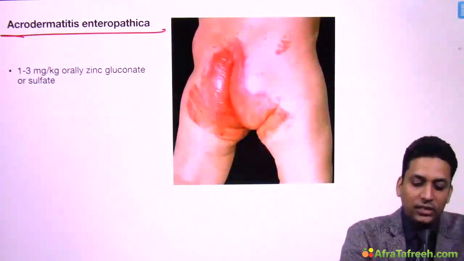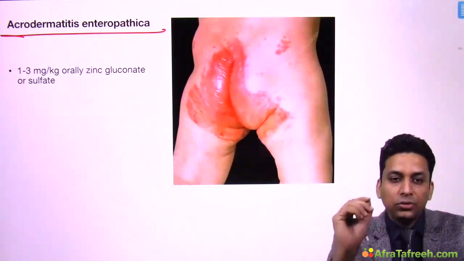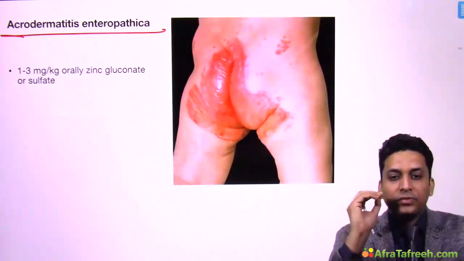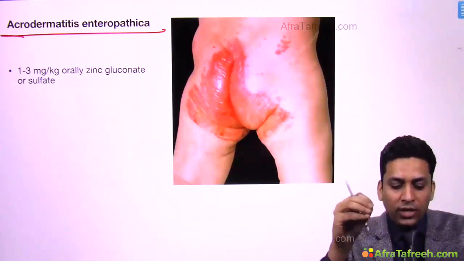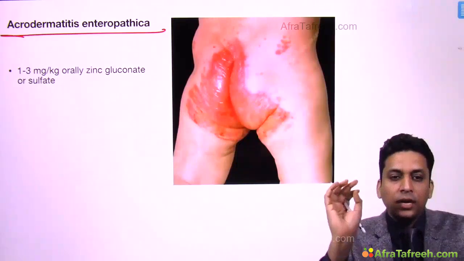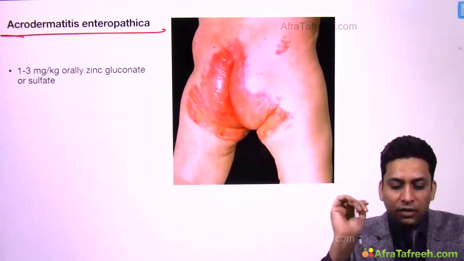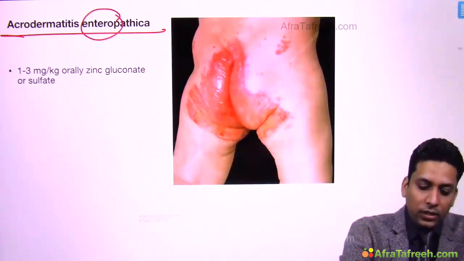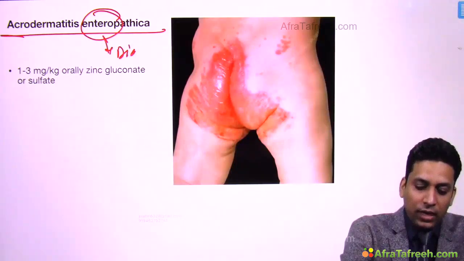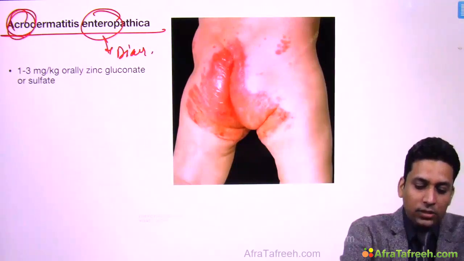Then acrodermatitis enteropathica, this also we have discussed. This is due to zinc deficiency, and sometimes we need to give lifelong zinc supplement, which is 1 to 3 mg, or some books mention 2 to 3 mg per kg oral zinc has to be given, and the sites are very specific. Enteropathica, you can remember diarrhea, so it is associated with diarrhea, and acro means acral parts.